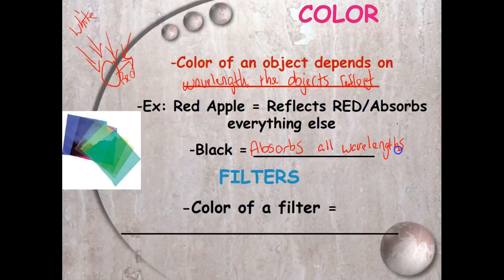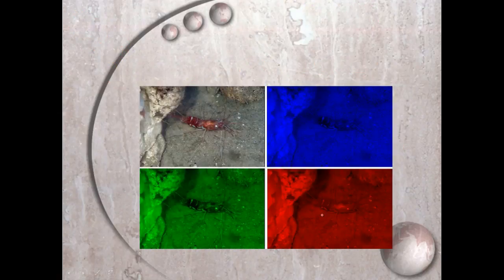Okay, and so we can put something called a filter in front, and we can actually make it so that the color of light is determined based off that filter. So for example here, the normal color is this, but when we put blue, green and red in front of it, we see those colors because it bounces off to what we can see.